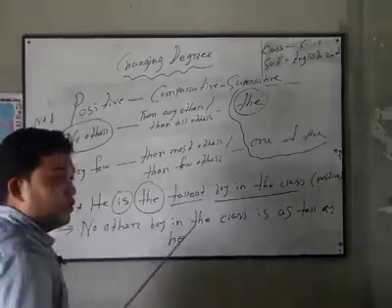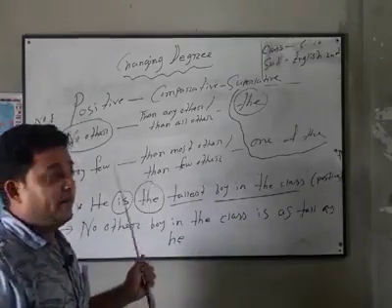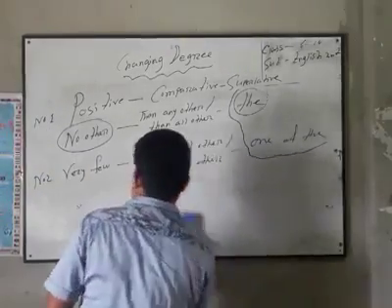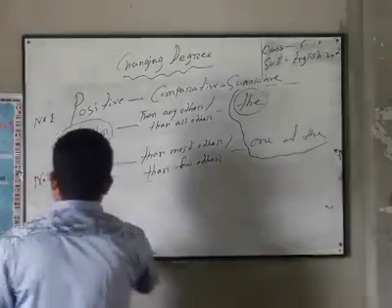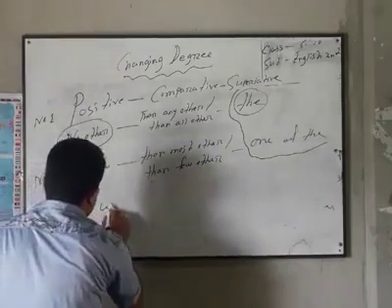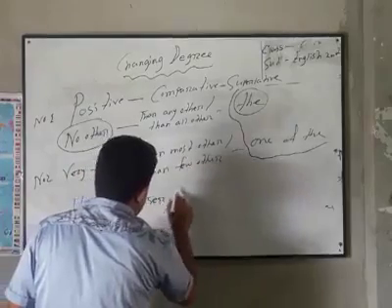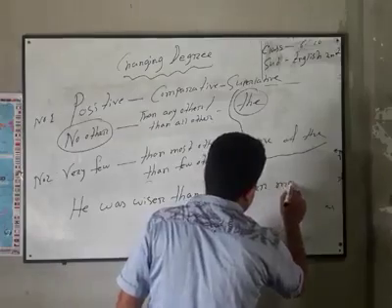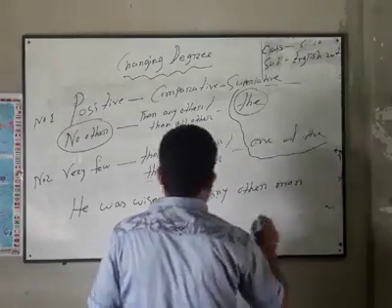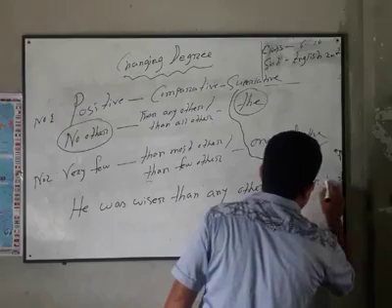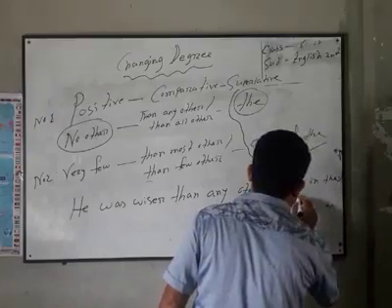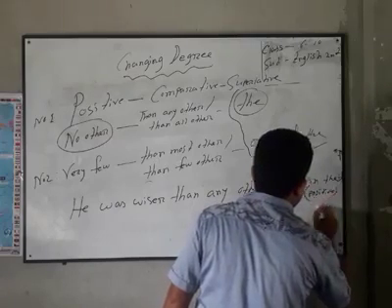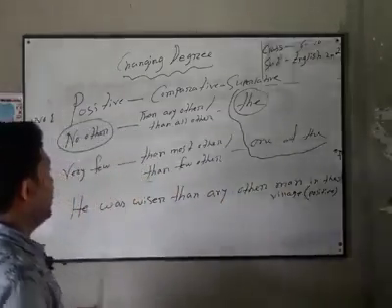Okay, I will show you one more example, from comparative degree to positive degree, as the last one was superlative degree. Look, you are asked here to make it positive degree.